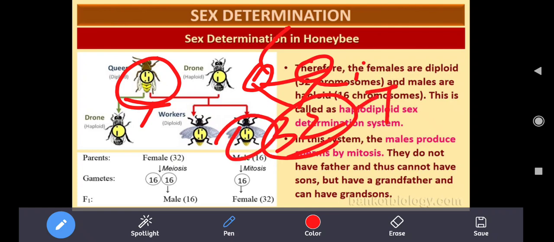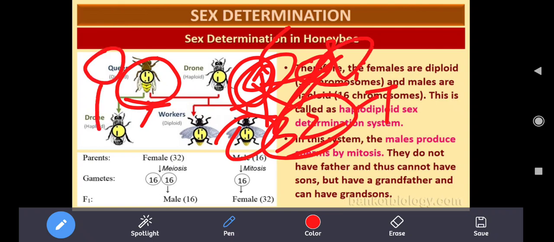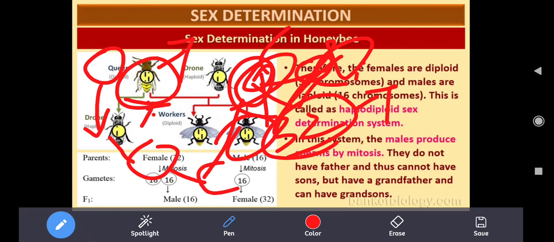The female insects may have both father and mother, whereas the male egg develops directly into a drone, so there is no fusion of gametes. Hence the male gamete is not involved, so the male does not have a father. Also they will not have sons, because if the male produces sperm and it combines with the egg, the only possibility is a female with 32 chromosomes. There are no sons.